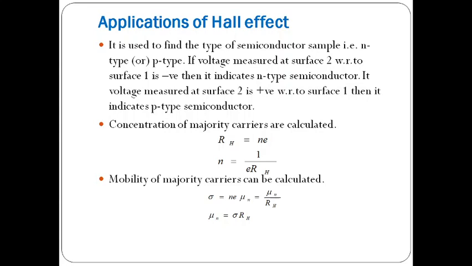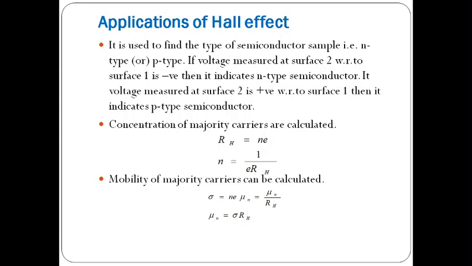And the mobility of the majority carriers can be calculated by using the Hall effect. We know the conductivity of the material is sigma equals Ne mu n. We know Ne equals 1 by RH. From that we can write sigma equals mu n by RH. So when we know the conductivity sigma of the material and the Hall coefficient, from that we can calculate the mobility of the majority carriers.